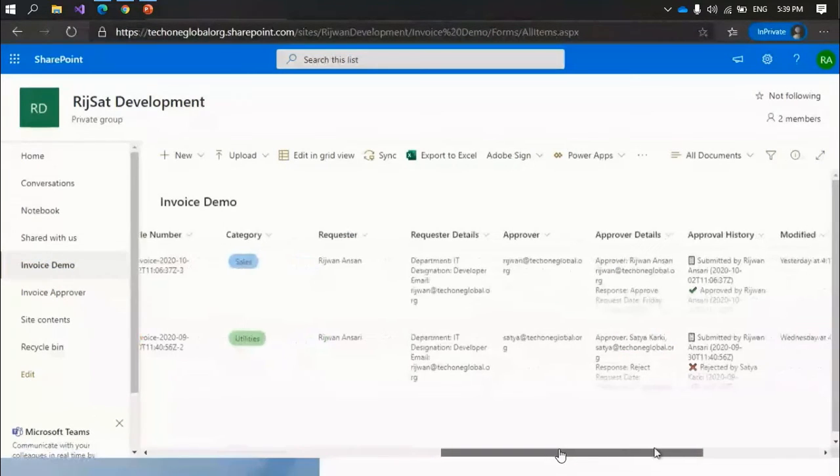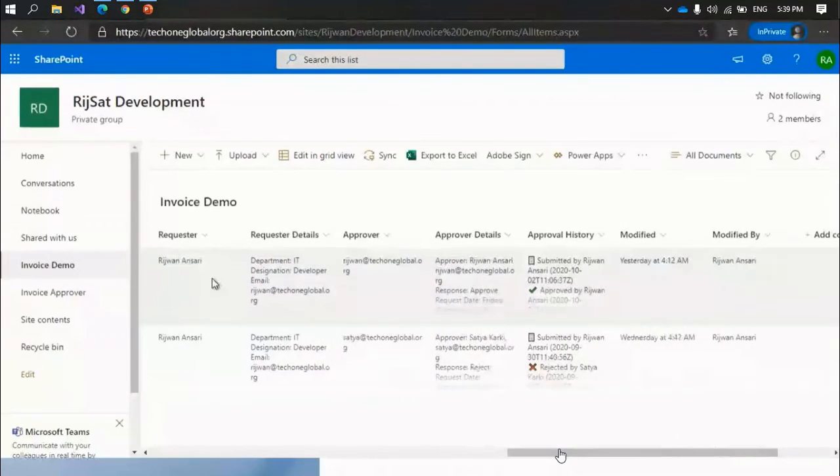Now there are a few columns that I have kept for audit logs, like who is the requester and their details, because from time to time the requester's designation or department changes. So I want to capture the requester details at the time the request was created, and then also the approver details and the approval history, like when the request was submitted, when it was approved, and the approval response.